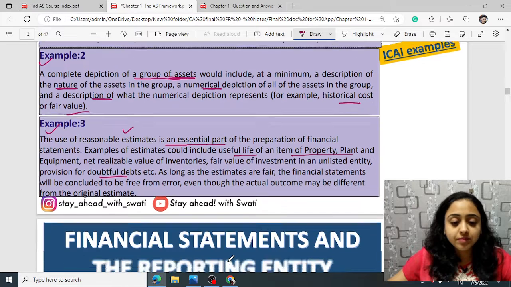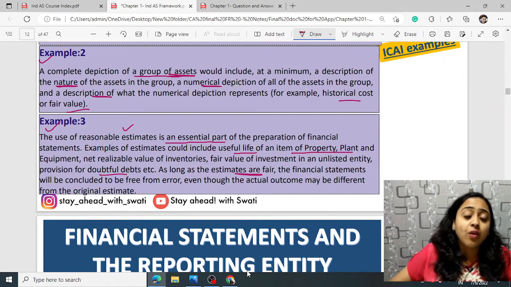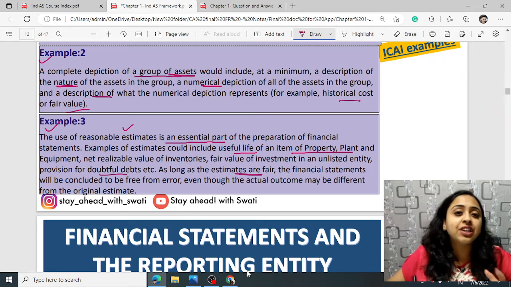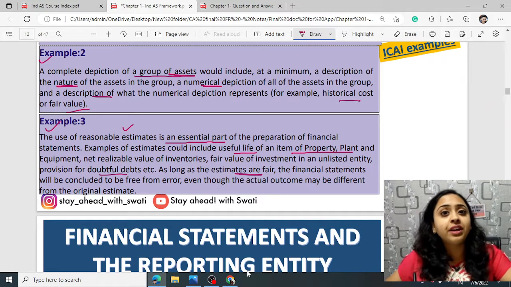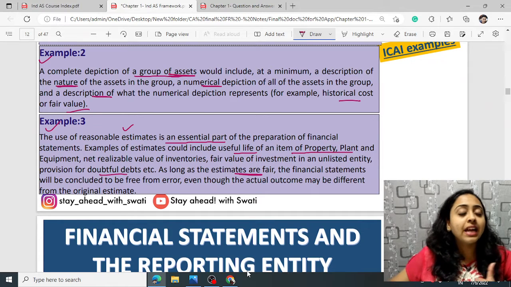Even further, on the date on which the information gets confirmed and the uncertainty gets resolved, if it is different from the estimates that you have taken, it is all right.